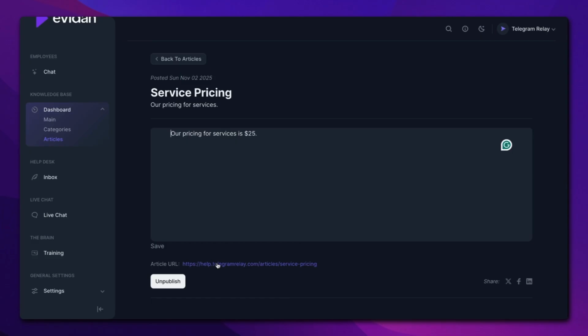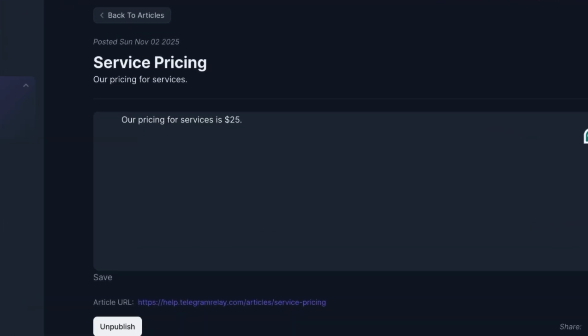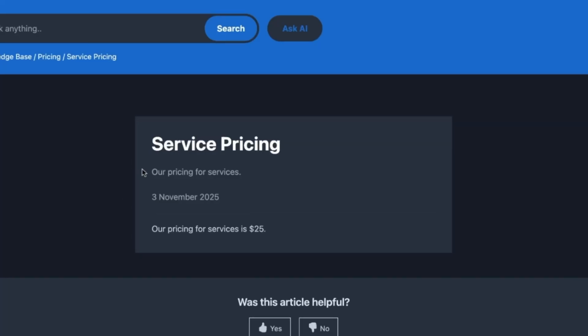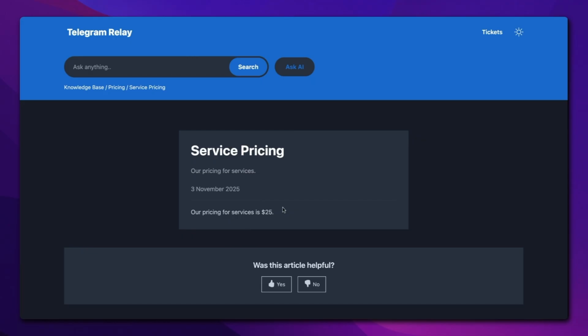So after this, what we're gonna have to do is to actually train this data. But before that, I'm just gonna show you that you can actually view this article in your knowledge base, and all you have to do is to just click the link at the bottom there. So you can actually see that the article is published online, and you can actually share this link with anyone in the world, and then they'll be able to access this from wherever they are. So yeah, this is pretty cool.